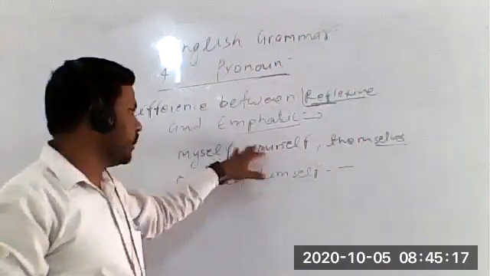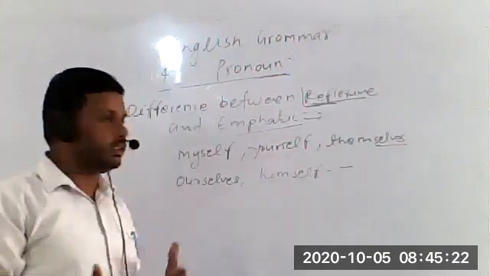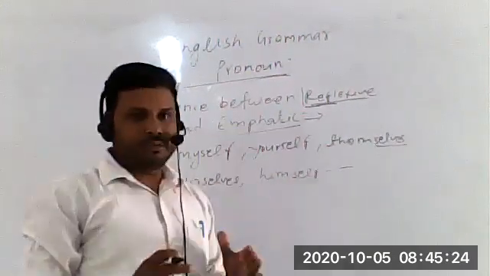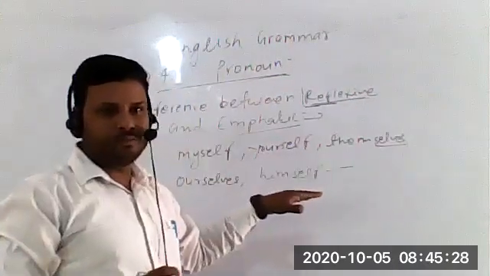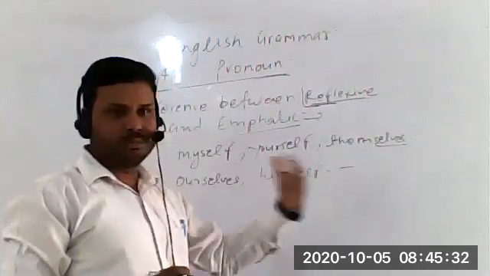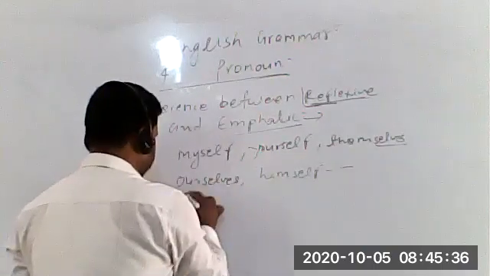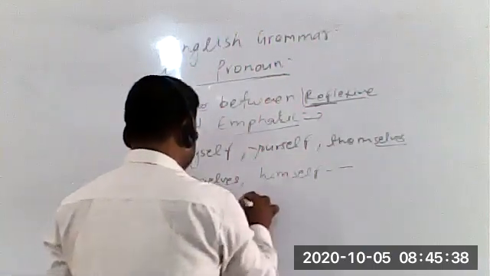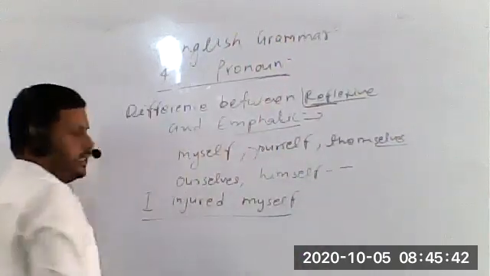Emphatic pronoun में भी यूज होगा और reflexive pronoun में भी इन्हीं words का यूज होगा. What is then the difference? Difference क्या है? Always remember, students, when we are using them as a reflexive pronoun, these are always put either after the verb or the object. For example, I injured myself. I injured myself.